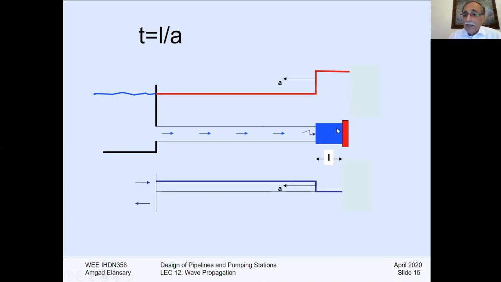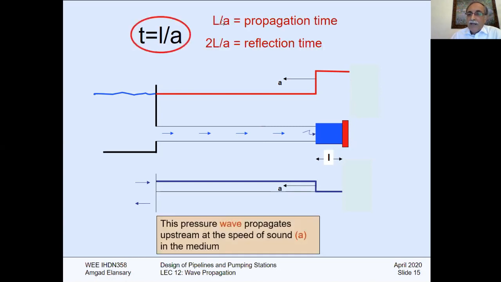This is V equals zero in the blue color part of the pipeline. There is an increased stretch, the bulk happened, which stored some liquid there. At the same time, the velocity equals zero. This is time L over A. This pressure wave propagates upstream at the speed of sound, speed A in the medium. Okay, so it will go there.